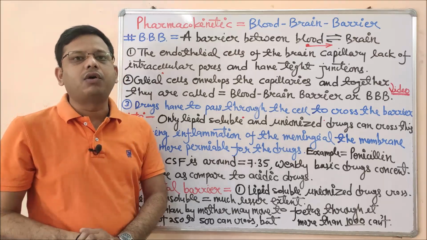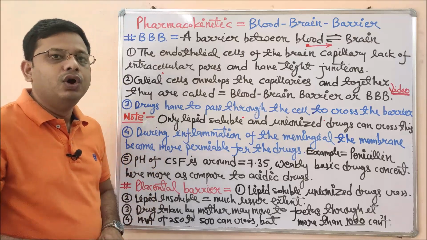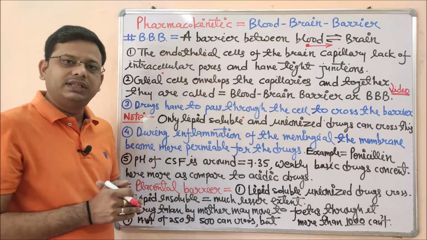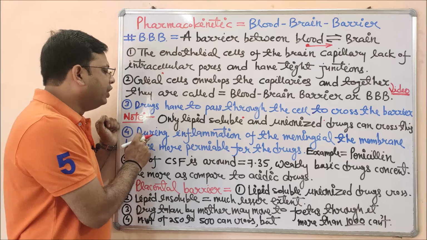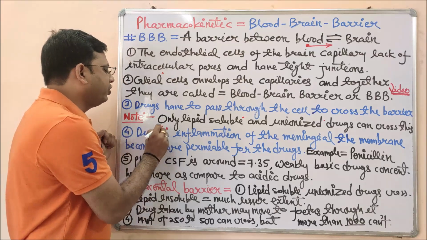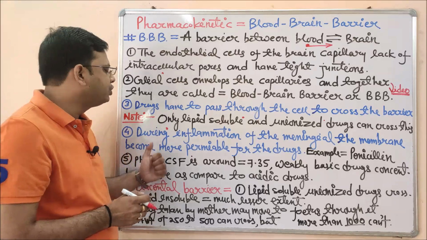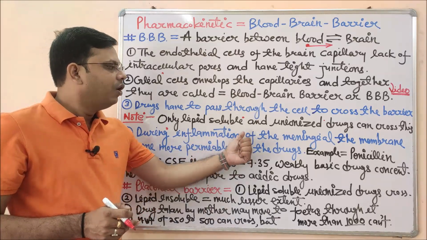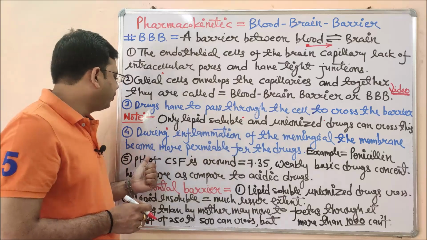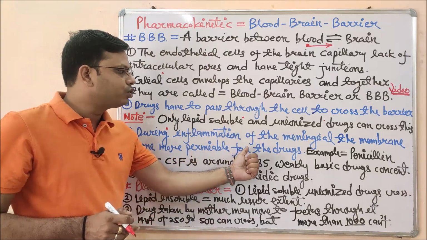Only the unionized form of the drug will be able to produce the movement across the cell membrane. Now see what the next point is. During inflammation, this is an important question that may be asked in different competitive exams related to pharmacy. During inflammation of the meningeal part, the membrane becomes more permeable to most drugs.